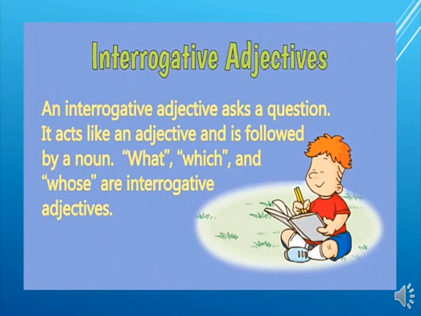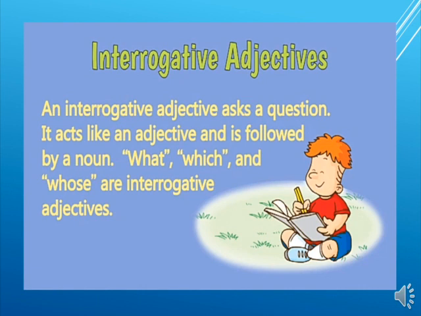Interrogative adjectives. Children, an interrogative adjective asks a question. It acts like an adjective and is followed by a noun. An interrogative adjective is always followed by a noun. Remember, children, it is always followed by a noun. What, which and whose are interrogative adjectives. These three question words are interrogative adjectives.